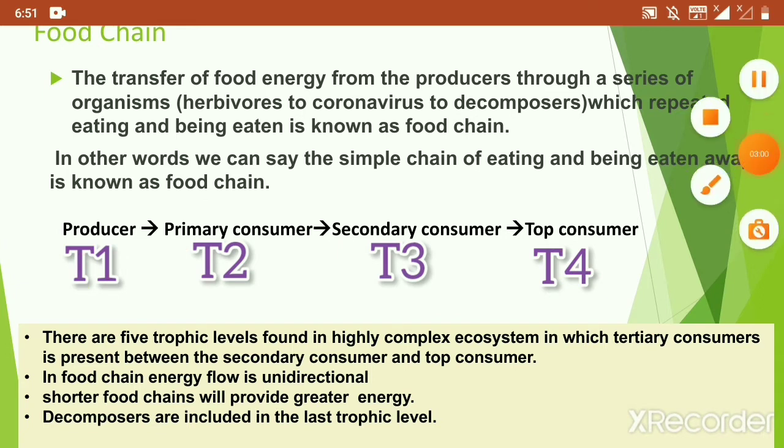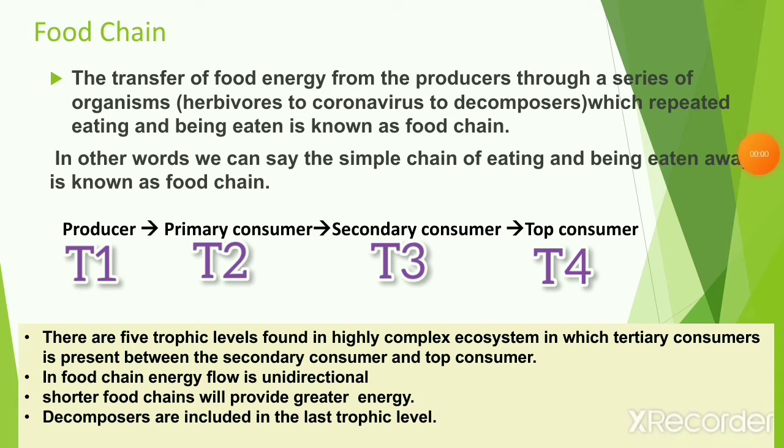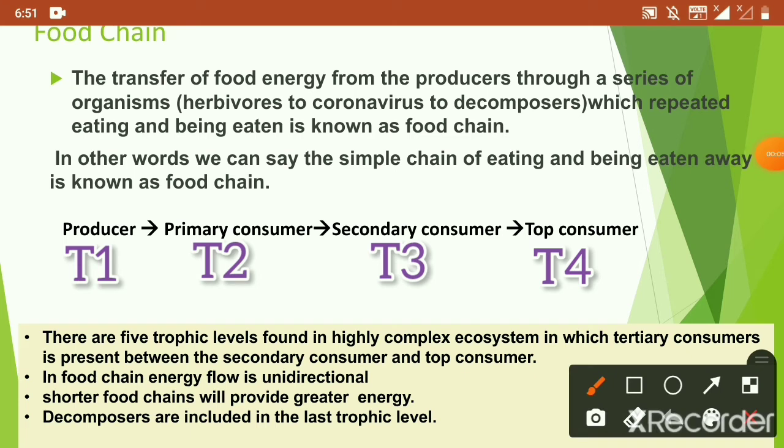Before knowing the types of food chain, let's know some important points on the food chain. Generally, in a simple ecosystem, there are only 4 trophic levels, but in a highly complex ecosystem, there are 5 trophic levels, in which the tertiary consumer is present between the secondary consumer and top consumer.